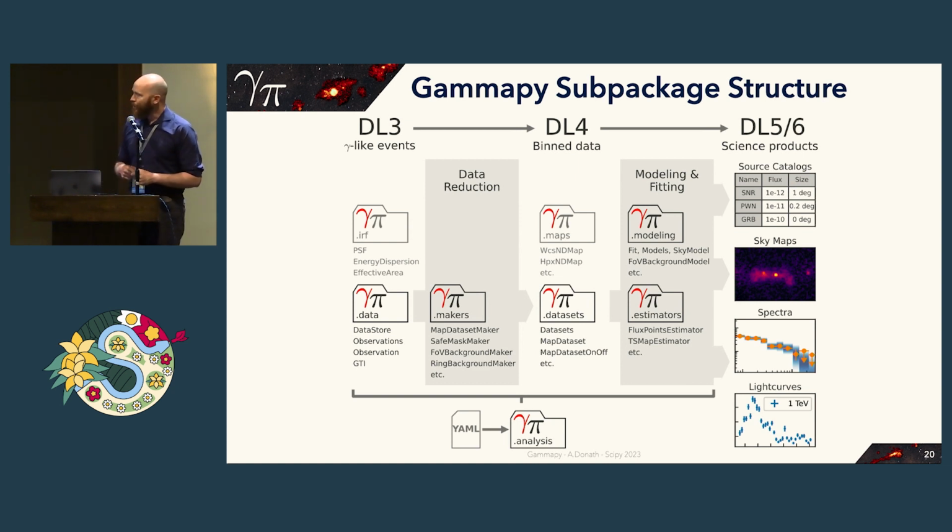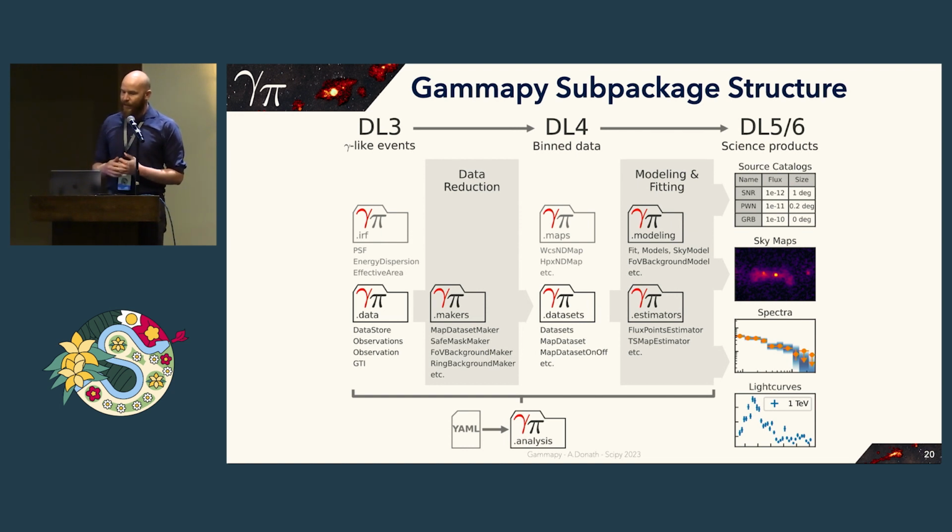So Gammapy is structured into multiple subpackages, which correspond to the different levels of data reduction that you have for gamma-ray data analysis. So you start from these gamma-like events. For this, we have a package called gammapy.data, and to handle the instrument response, we have a package called gammapy.irf. Then the data is reduced, which means it is binned into these 3-dimensional data structures, or sometimes 2-dimensional or 1-dimensional. This is called gammapy.makers.